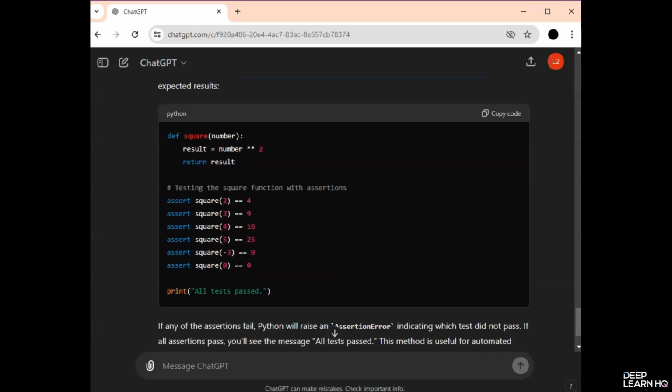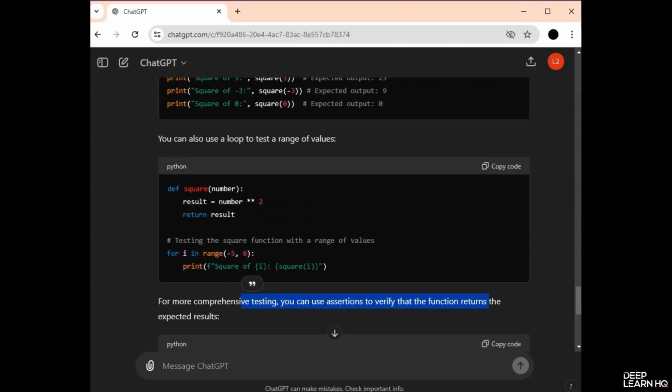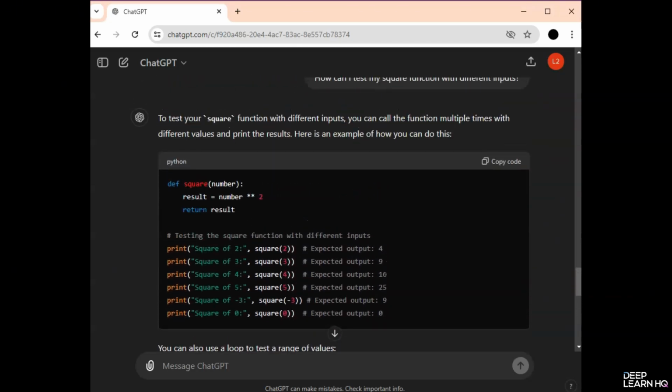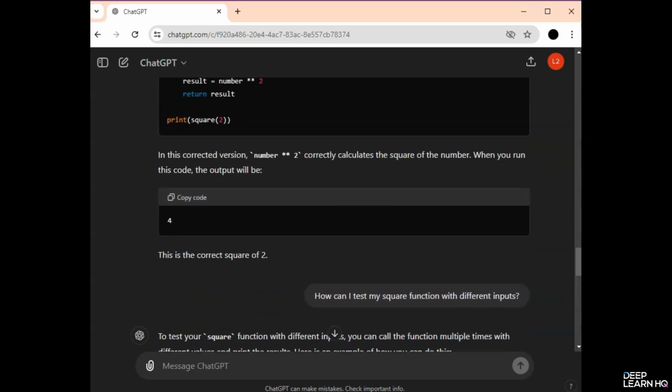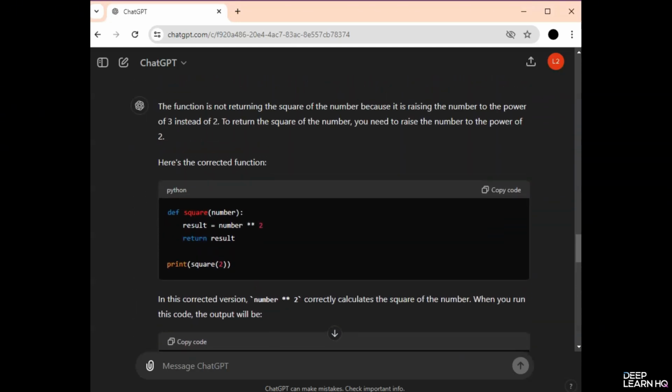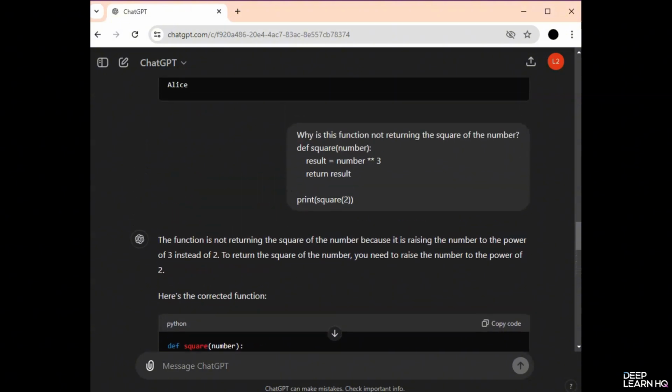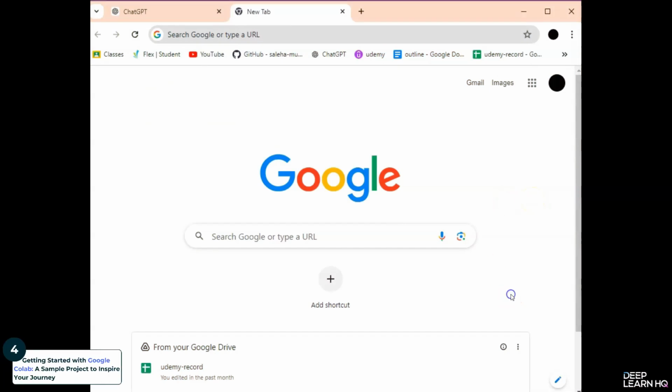So in this video, we have learned how to get started with Python programming, using ChatGPT to fix common errors and debug our code. ChatGPT is a powerful assistant that can help you understand programming concepts, correct your mistakes, and improve your coding skills. Before we jump into writing the code, first, let's get familiar with the Google Colab interface.